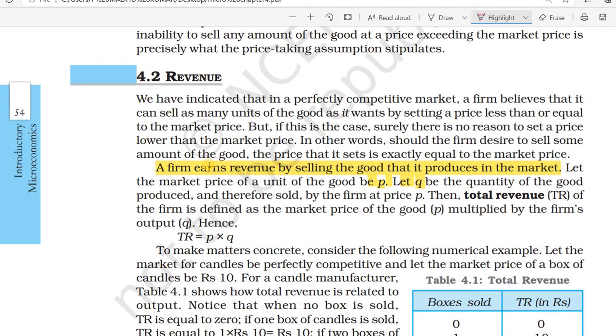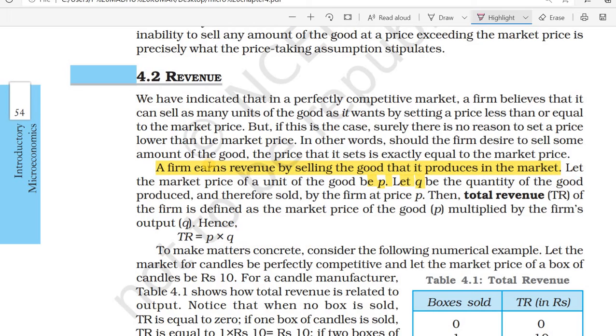Through selling the product, the producer will get revenue. If he is selling at a price less than or equal to the market price, then he can sell more quantity. We also know that if a product is sold at a lower price, people will buy more quantity.